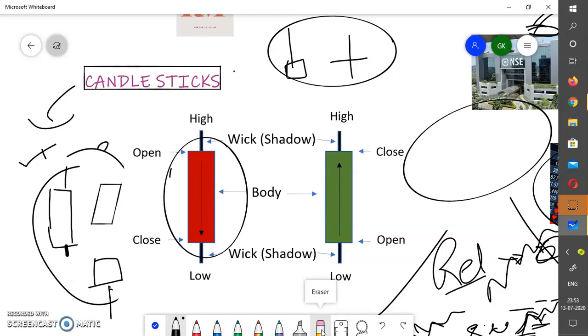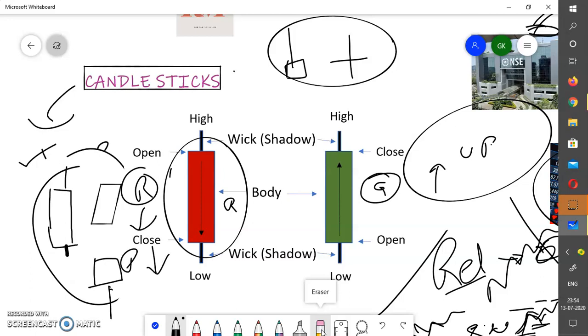First, there is a dark candle or a light candle, or what you usually see is a green color or a red color. Green color means the candle's price is showing an upward move, and red color means the price is showing a downward move. Remember this: green candle showing the price movement up, red candle showing the price movement down.